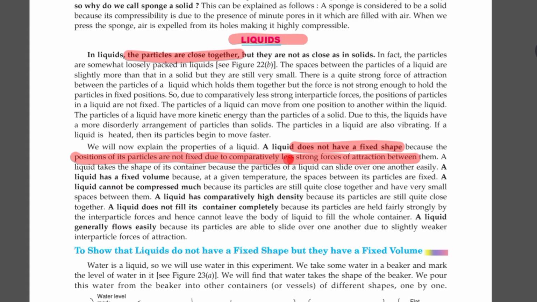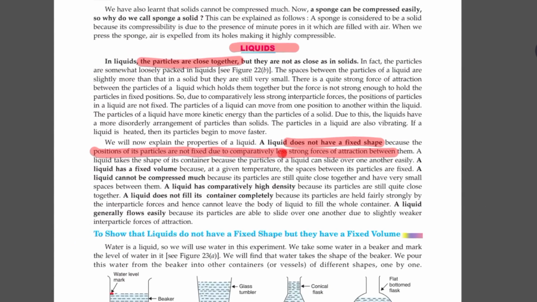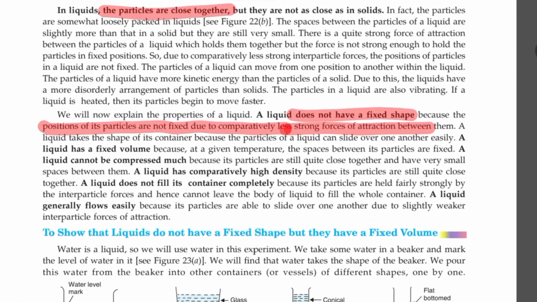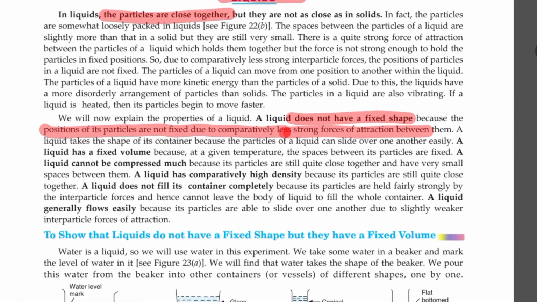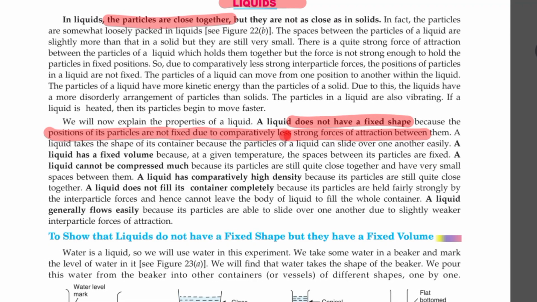A liquid has lesser density than that of solid but greater than that of gases, and comparatively high density because the particles are still quite close together. Comparatively high means greater than that of the gas particles.